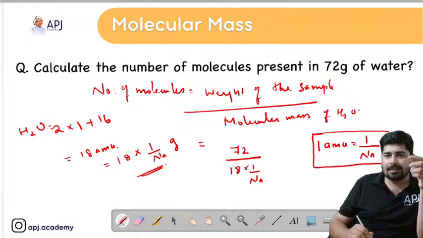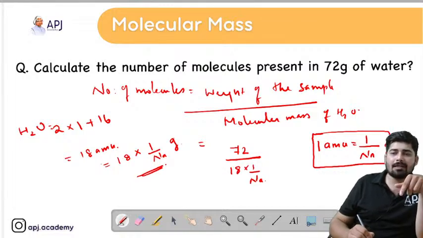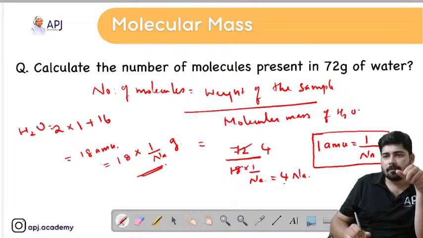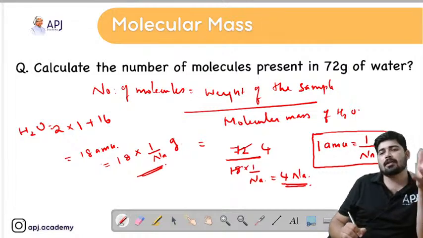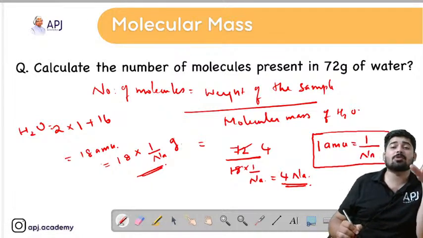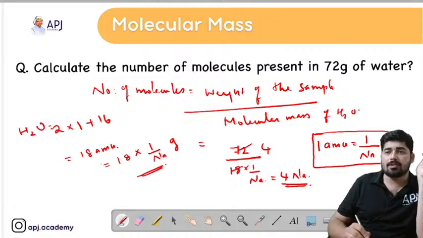Now 72 divided by 18 means 18 into 4 will give you 72. So I can cancel this and I can give it as 4. So what will be the final answer? Final answer will be 4 into Na. 4 Na particles, or 4 Na molecules, are present in 72 grams of water. Hope this is clear. Now we will move on to the next slide.